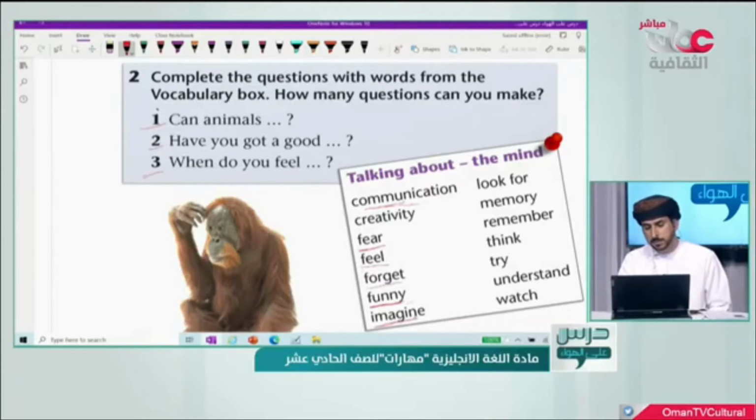So for example, I have an imagination of the kind of cars that will exist, for example, in 3000. Look for, search, you search for something. Memory is the store where you keep your memories, you keep things, and to remember things. Remember here is the opposite of forget. To remember things means that you can recall events and things.